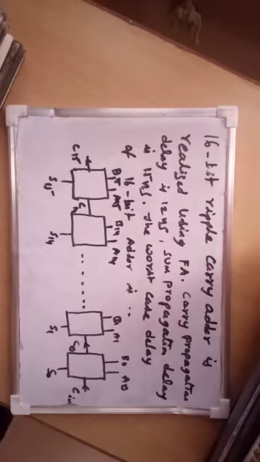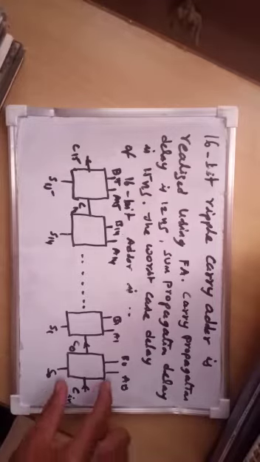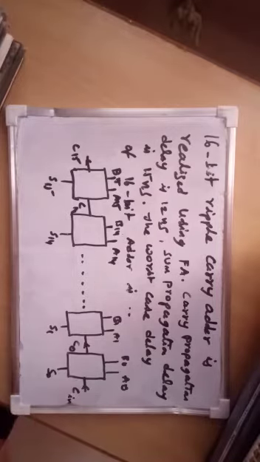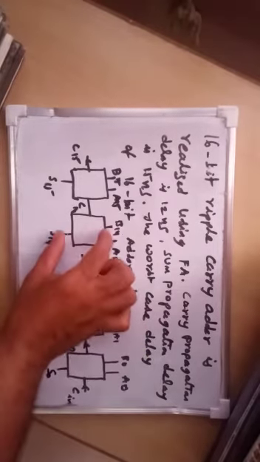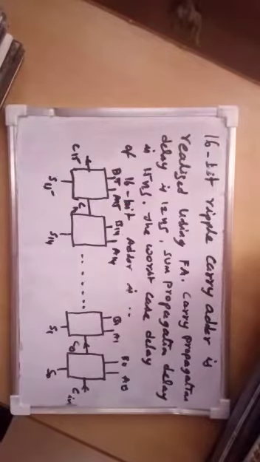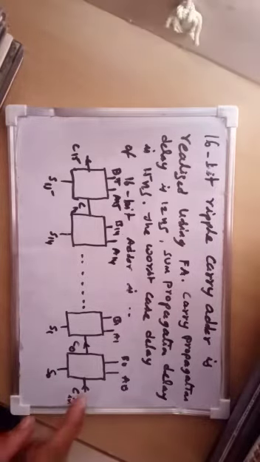The worst case delay of the 16-bit adder is, so this is the total of 16 full adders. This is the carry adder: first full adder, second full adder, and so on, 15th full adder and 16th full adder. So here the problem is, what is the worst case time to complete its operation? That's what he's asking. This is the problem.